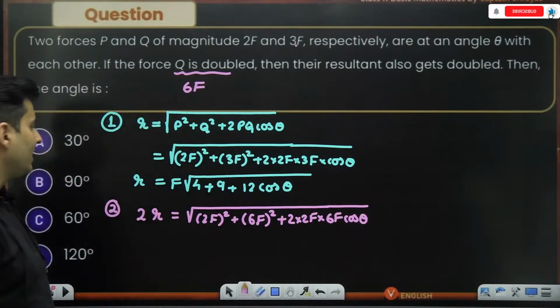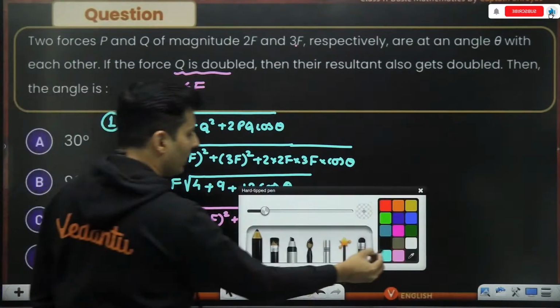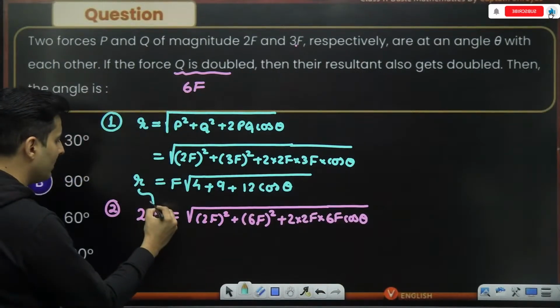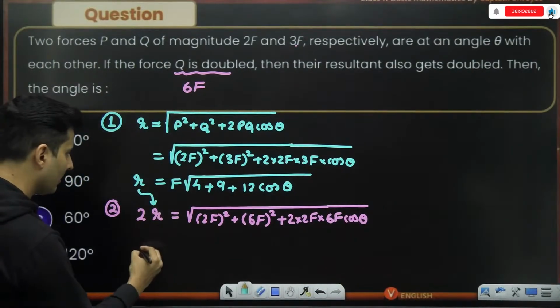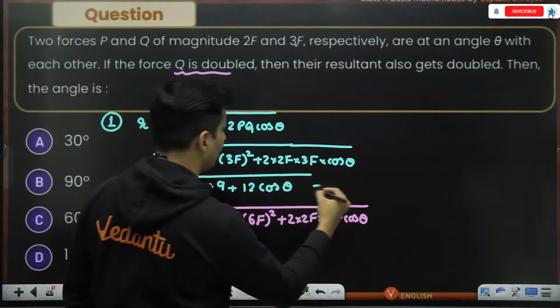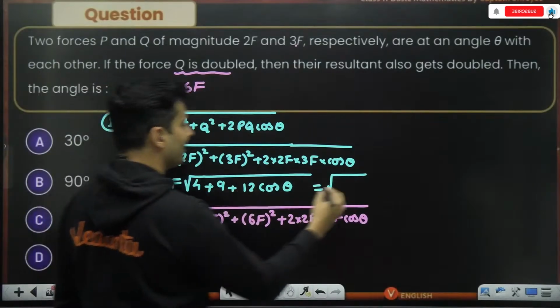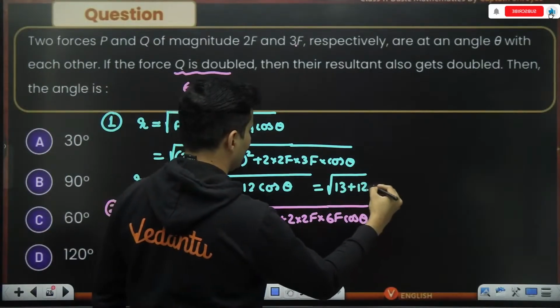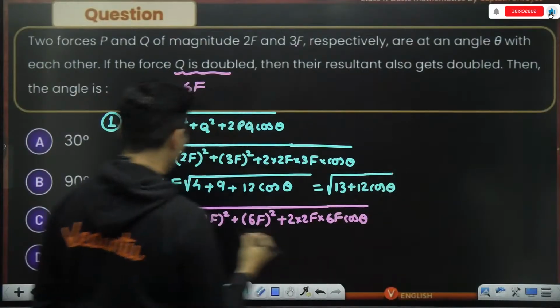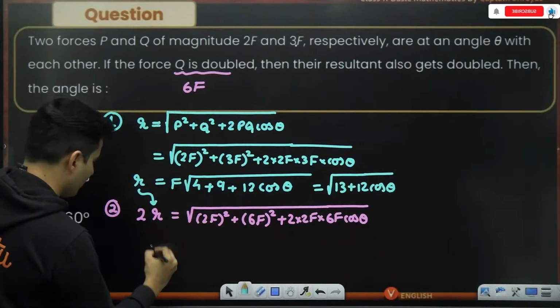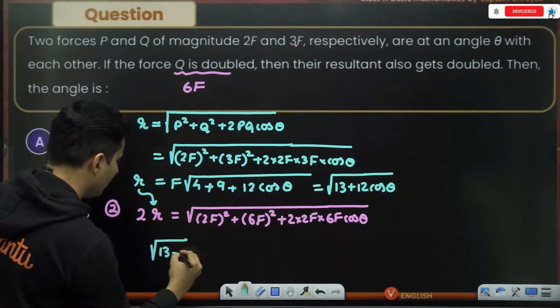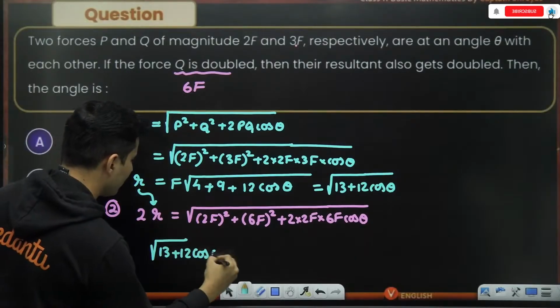Okay, now they ask the angle. But wait a minute, I already know the value of R, so maybe I'll just put it over here, which is nothing but 4 plus 9. Sorry guys, 4 plus 9, 13, 13 plus 12 cos theta. So instead of R, I can just put root of 13 plus 12 cos theta.